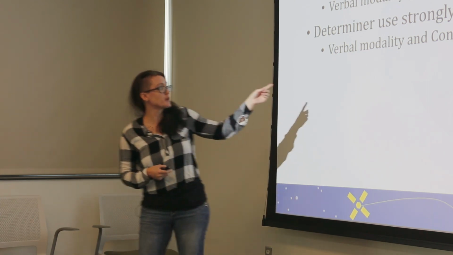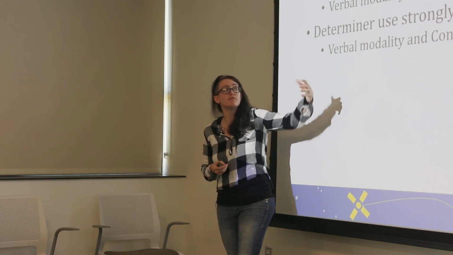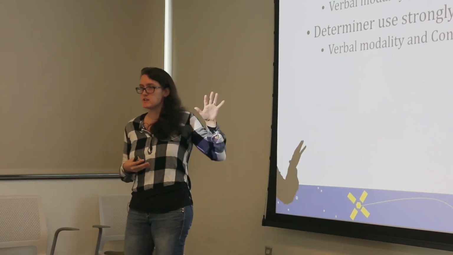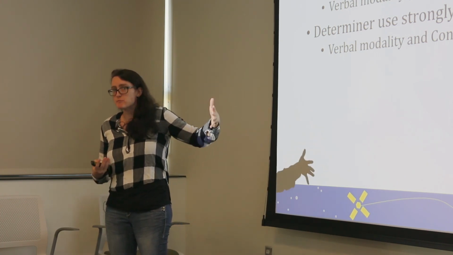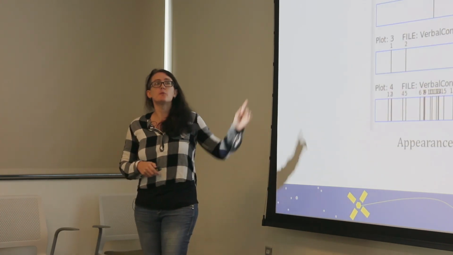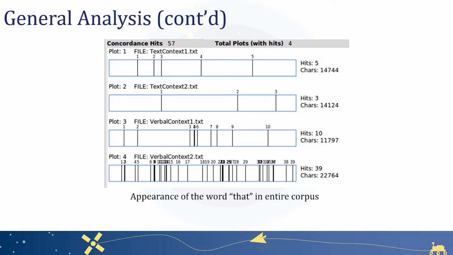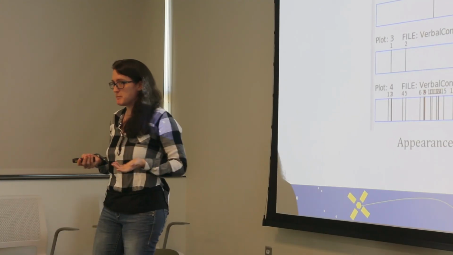We also saw that both verbal modality and context one tended to have fewer determiners, suggesting that maybe descriptions elicited via those means might produce better images. So we can return to this chart we saw before of the word that, and we can start to say, okay, we get more instances of determiners down here in verbal context too. Maybe this is the way we need to gather our descriptions in order to produce the best image from the GAN. Maybe.